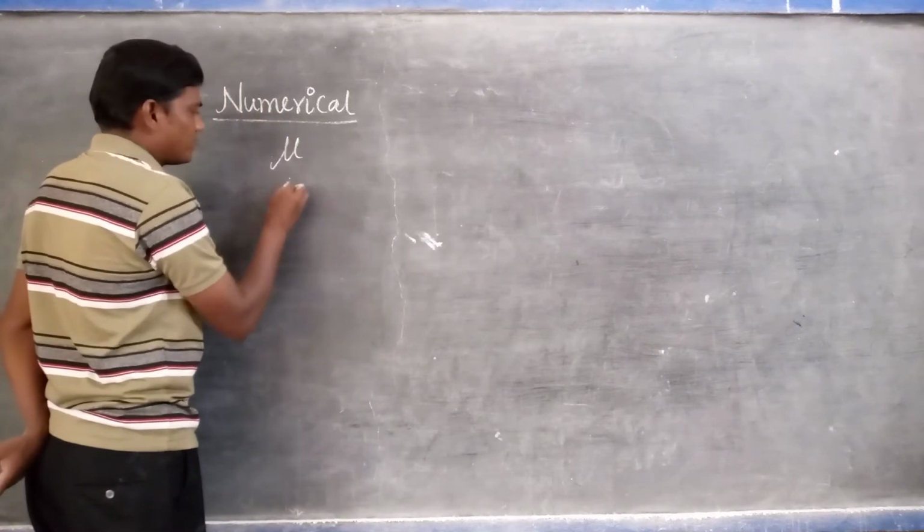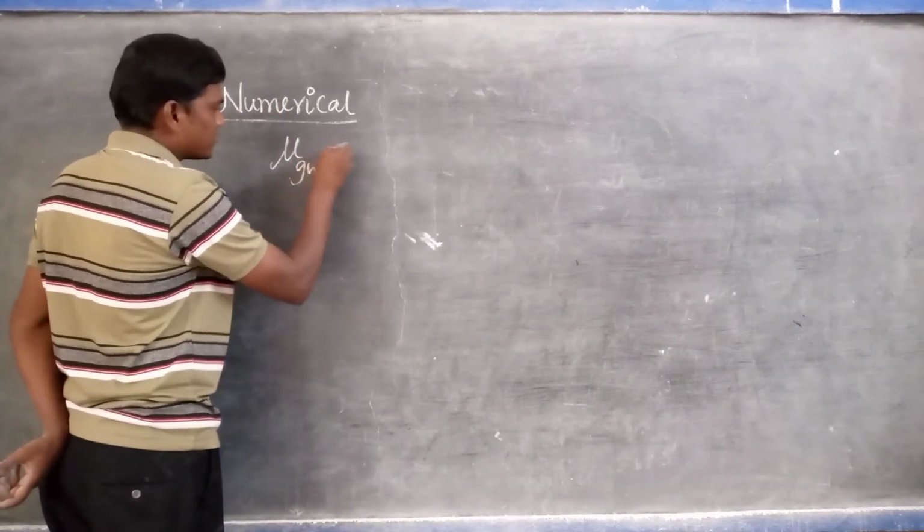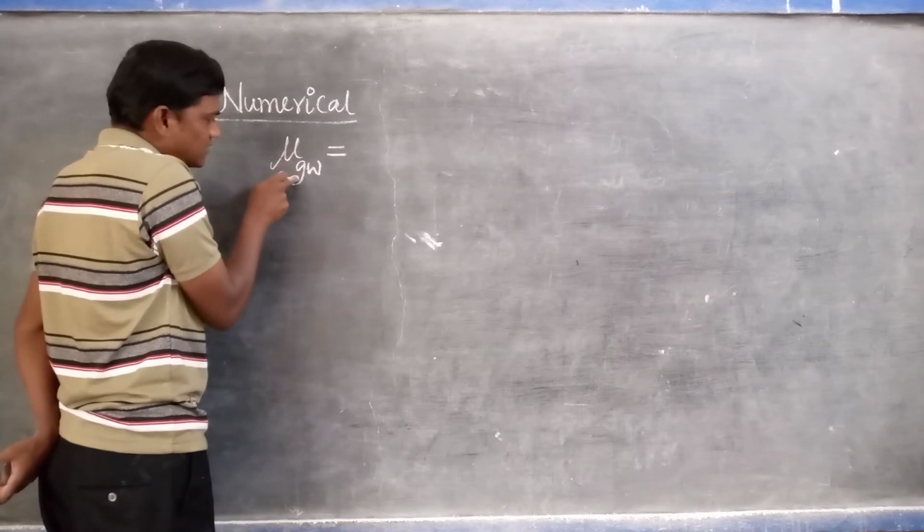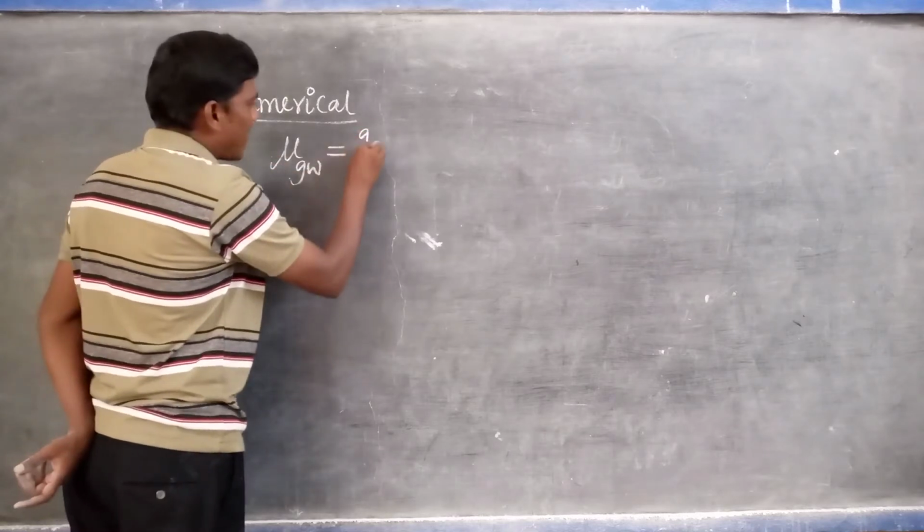Listen very carefully. That is, mu of GW, the refractive index of the glass with respect to the water, is 9 by 8.